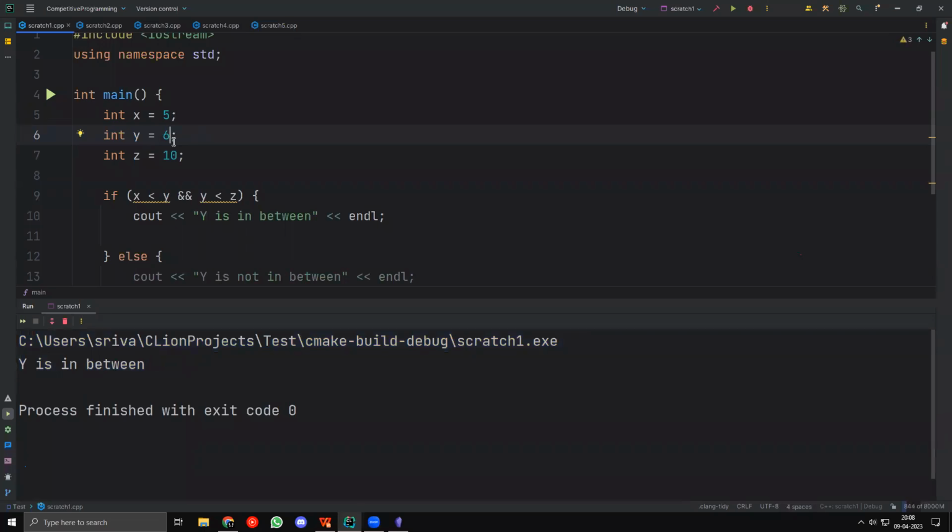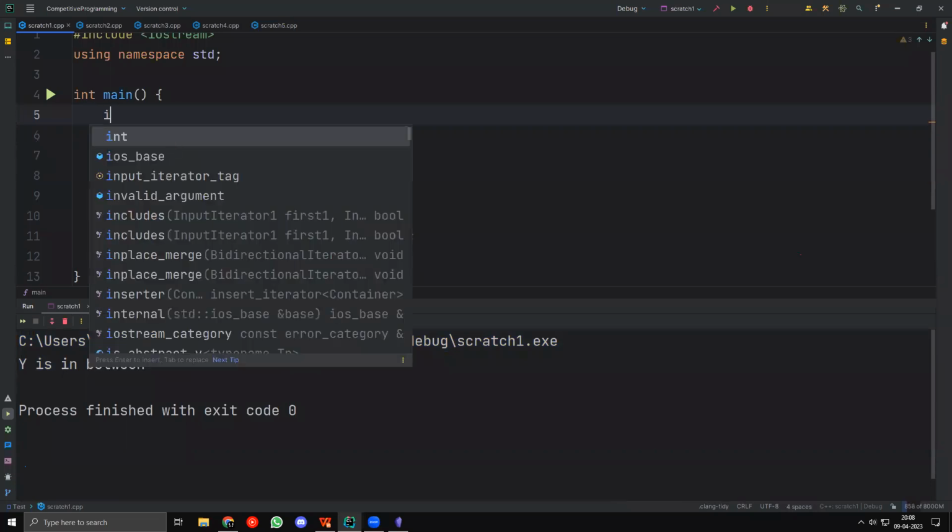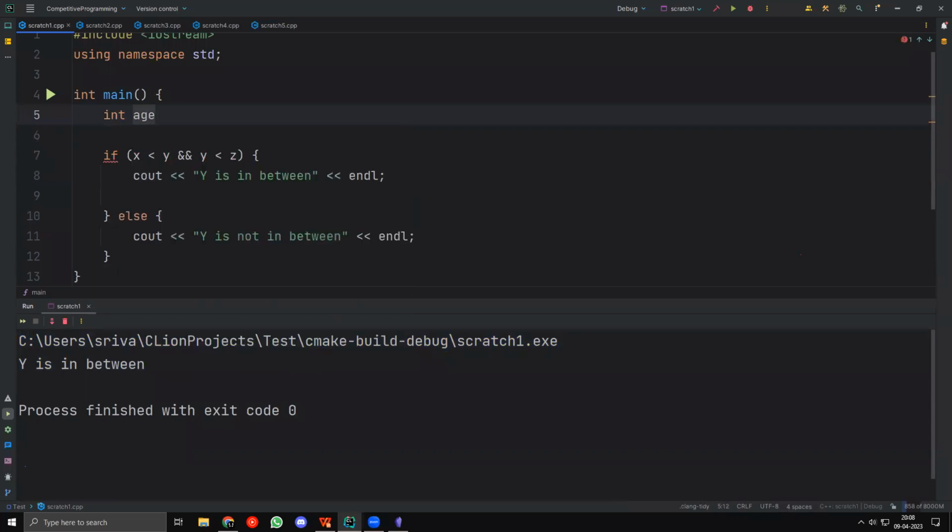Now, let us say that we have this case, and I will use the same example. Let's say I have an age, and I'll take the input of the age.